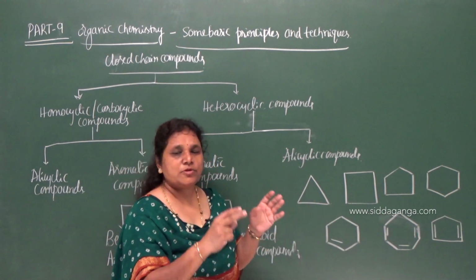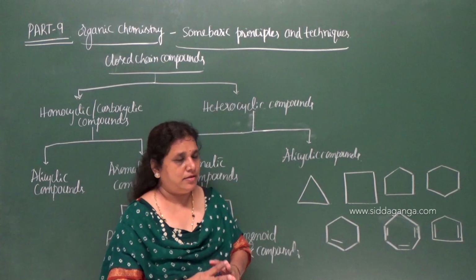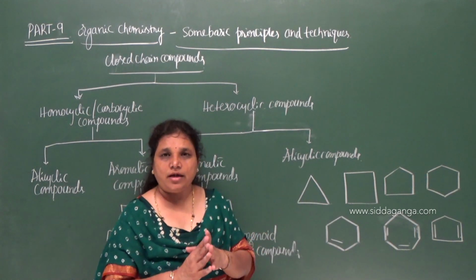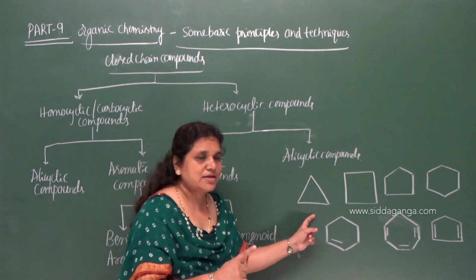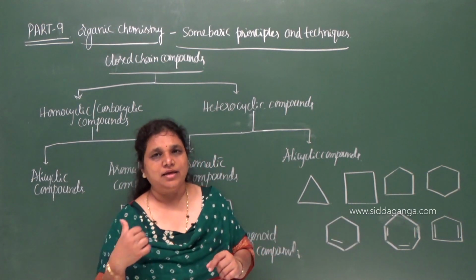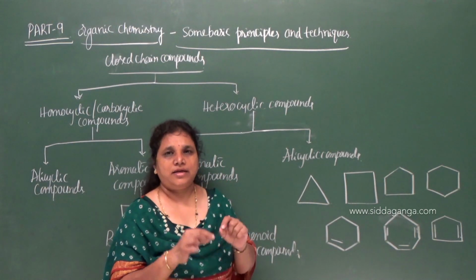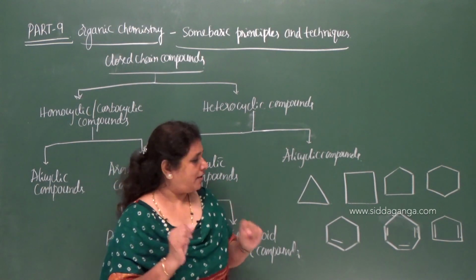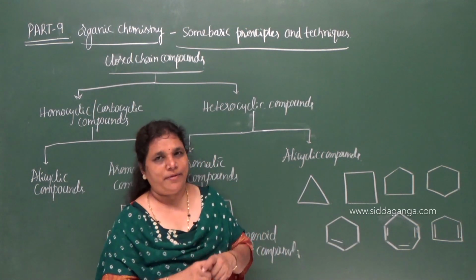So these compounds very much resemble alkanes and alkenes. The only difference between alicyclic compounds and the alkanes and alkenes is that in alkanes and alkenes there is an open chain of carbon atoms, and here we have the ring structure of carbon atoms.